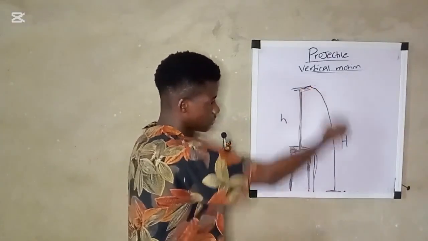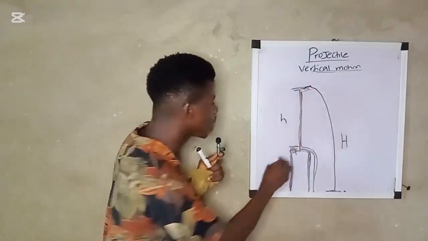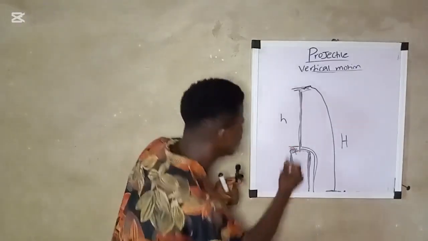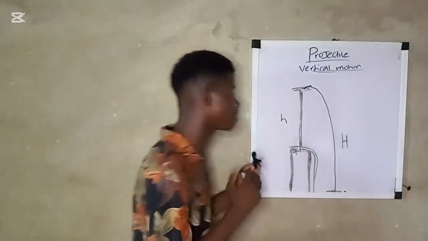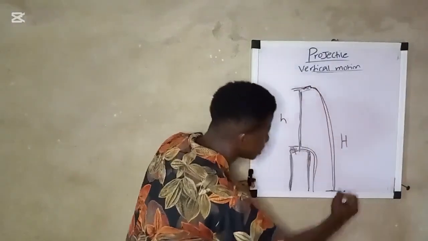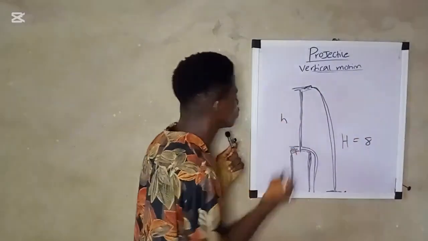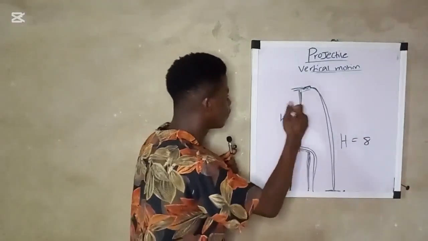Now, you know what JAMB will tell you? JAMB will tell you to calculate the height of the tower, which is very easy. Now, let's say for example this height is 8 and this one is 2. Okay, no, let's say it's 4.